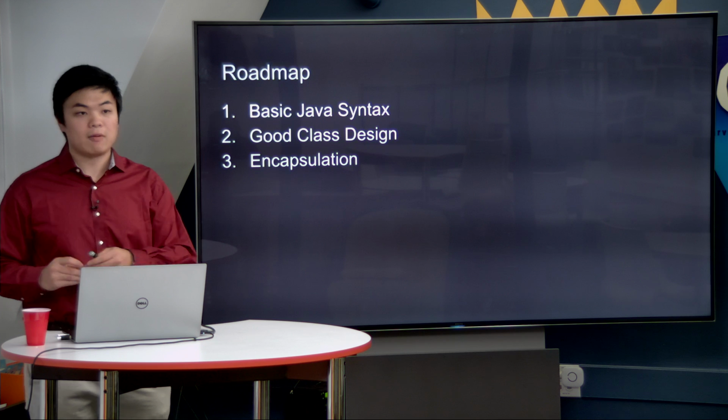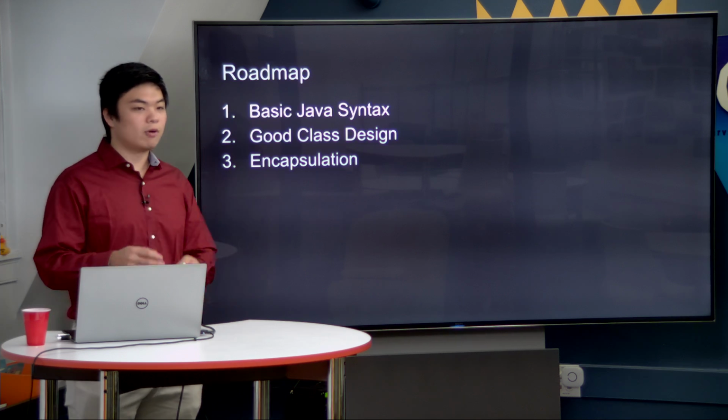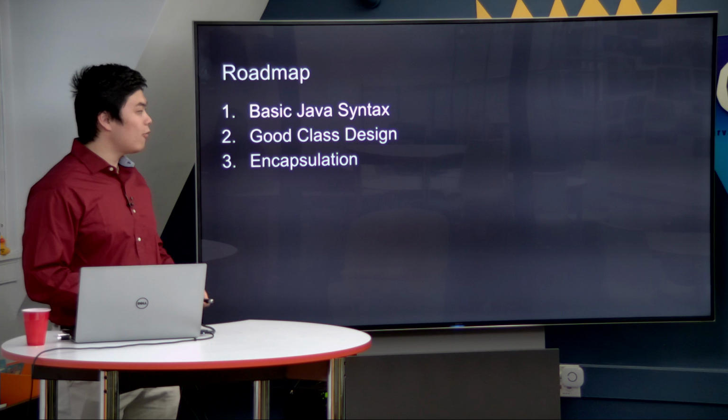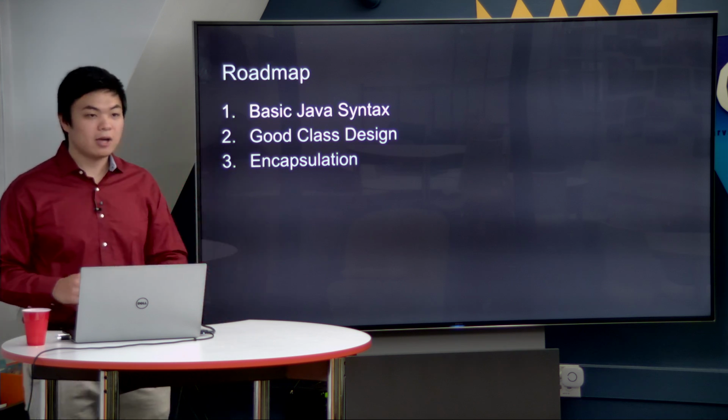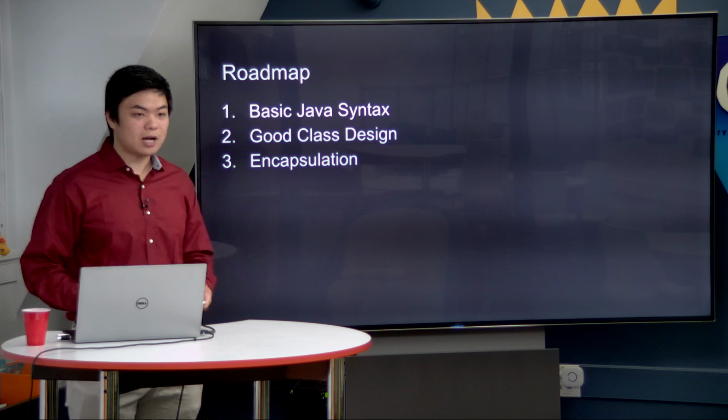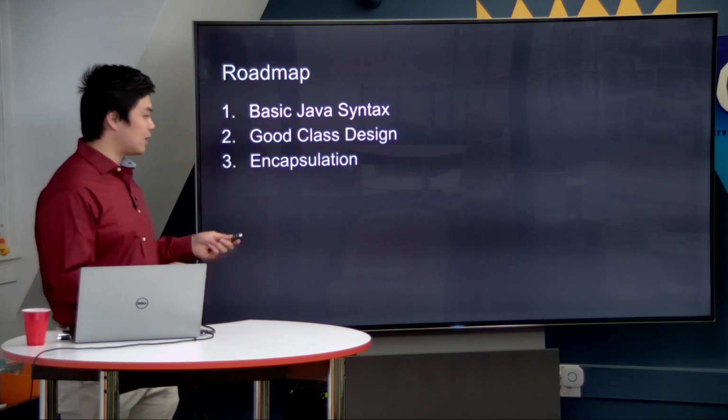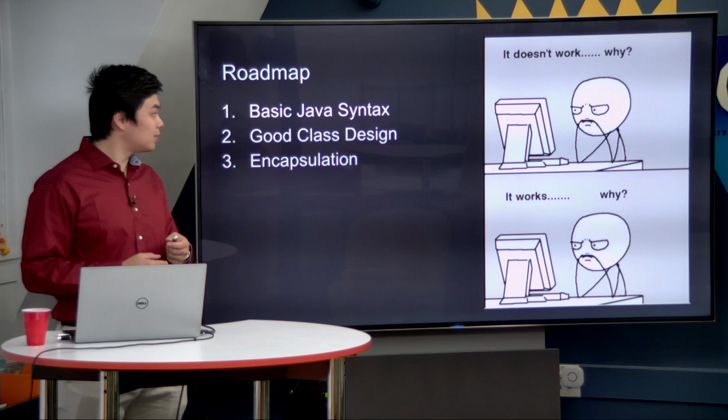That comes through good class design. And finally, we'll talk about the very important concept of encapsulation and how we can implement that into our programs and why it's relevant in real life. And hopefully, coming out of this presentation, whenever you look at a Java program or you work with others on a Java project, you'll be able to relate a little bit less to this meme that I'll share with you.